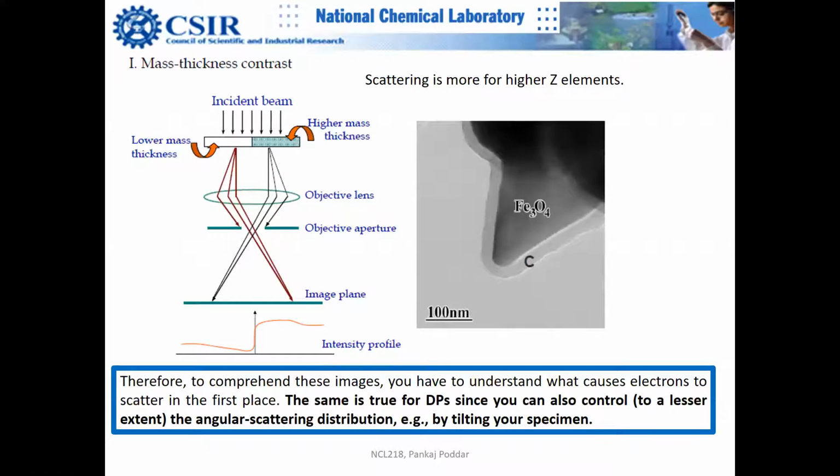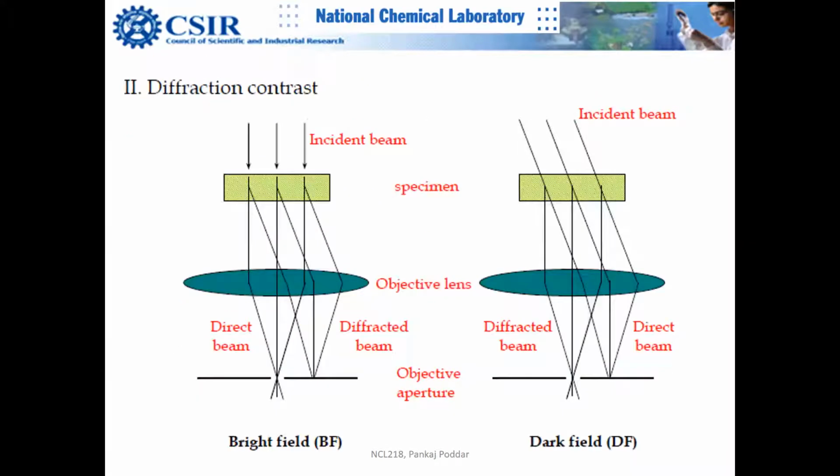This was the most important slide of the previous lecture. It explains how the contrast in a TEM image is created. It can be explained by mass contrast, thickness contrast, and crystallinity contrast or diffraction contrast. You can see the role of the aperture here. Here the incident beam is tilted, so the advantage is that you don't need to change the position of the aperture.